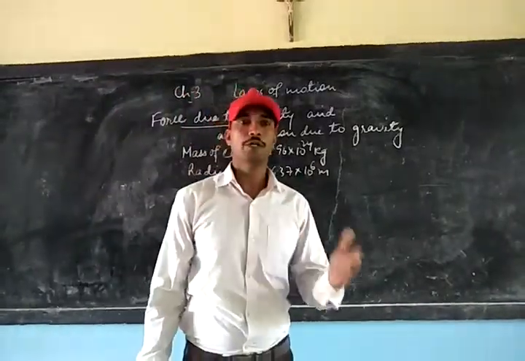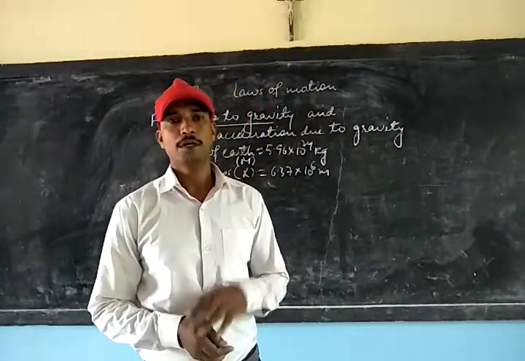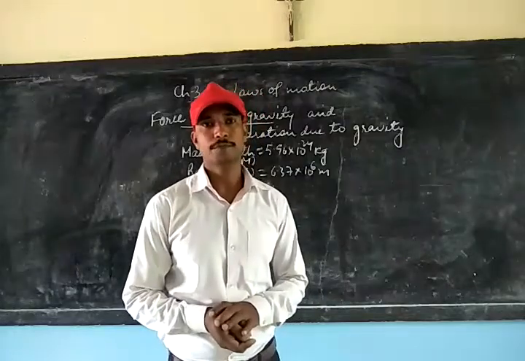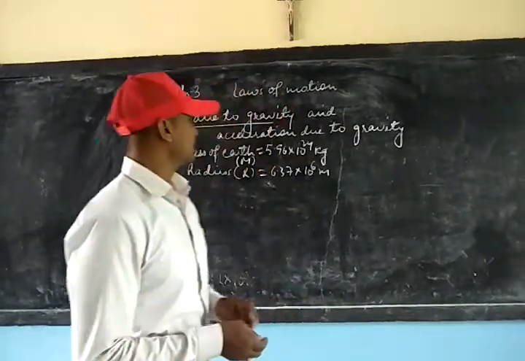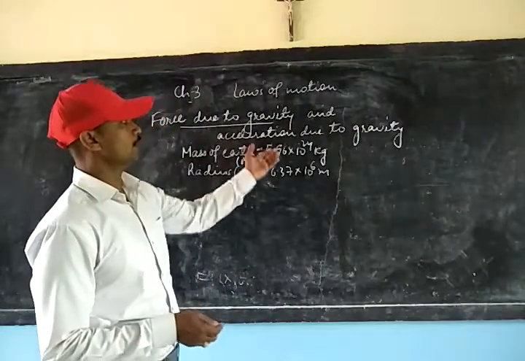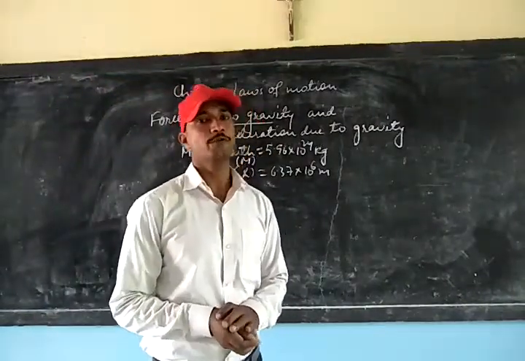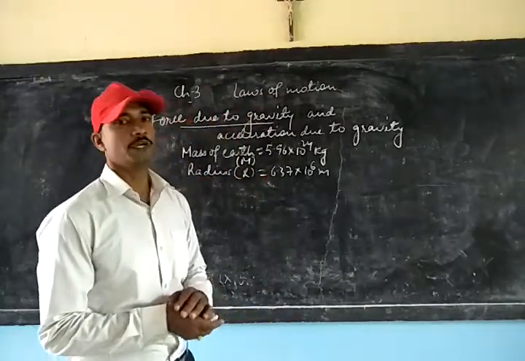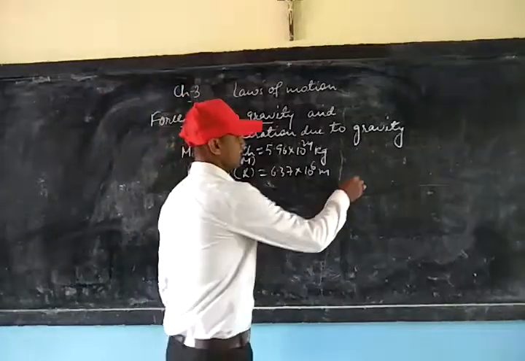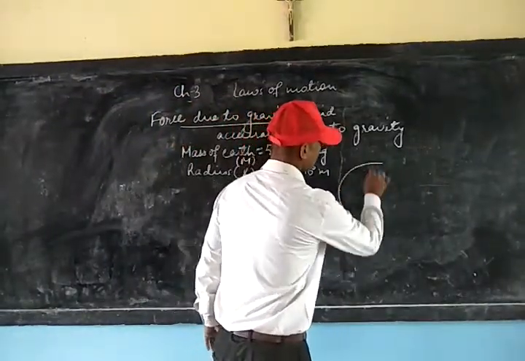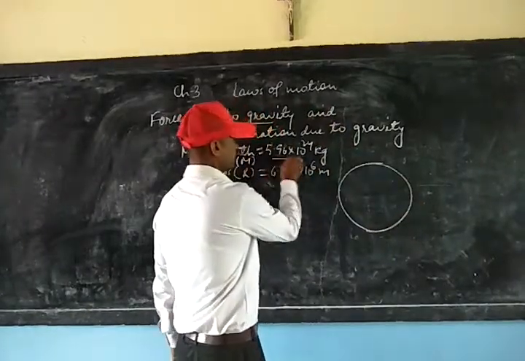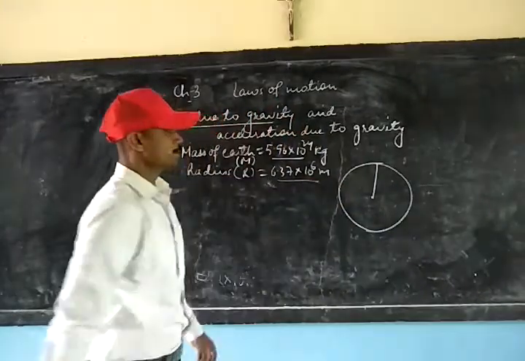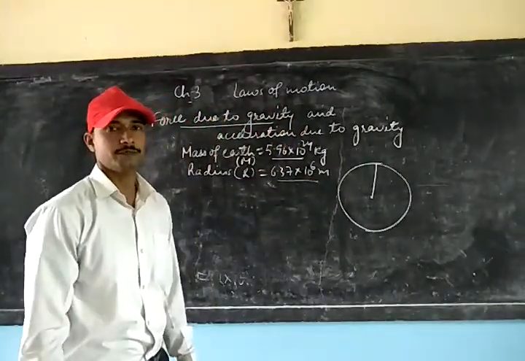We all know, according to Newton's law of gravitation, Earth exerts force on the object placed on it. Now, consider the mass of the Earth equal to 5.96 × 10^24 kg and radius equal to 6.37 × 10^6 meter.